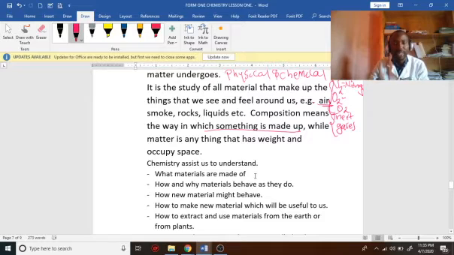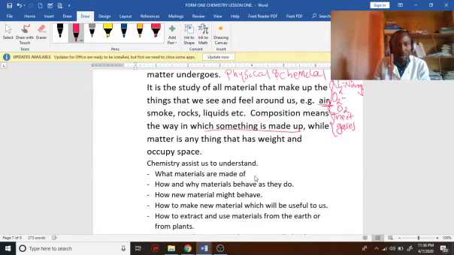For example, we take air. We have seen air. What makes up air? We start thinking about nitrogen, oxygen, carbon dioxide, inert gases, dust particle, water vapor. Those are all the components that make up air. That is all the things that are in air. So that is the composition of air.